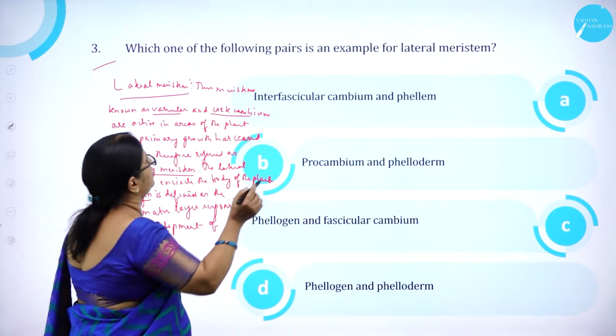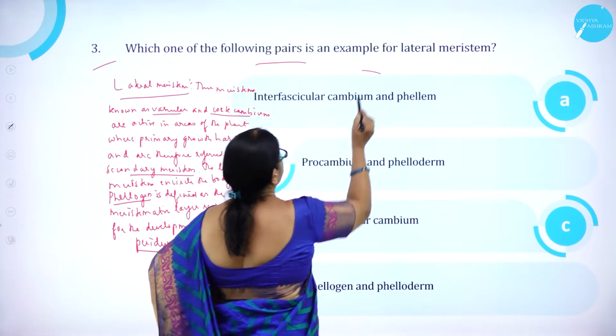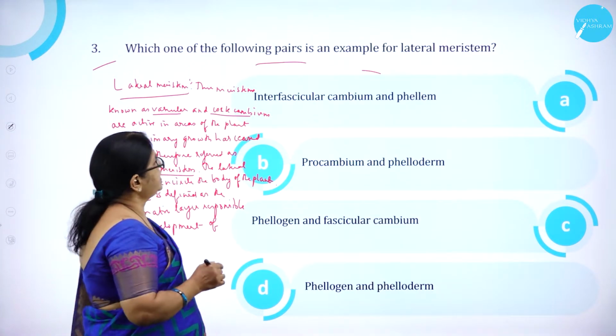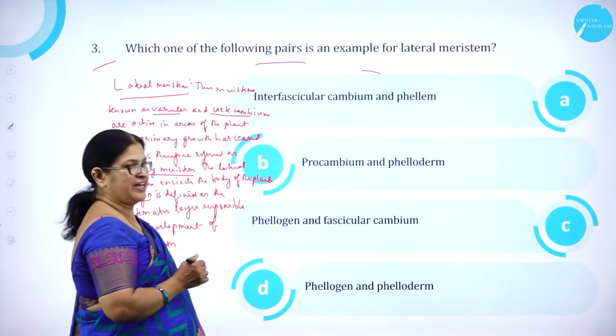Which one of the following pairs is an example for lateral meristem? Option A, interfascicular cambium and phellem.